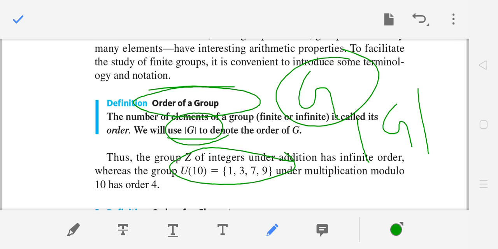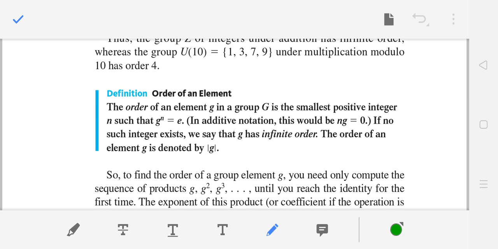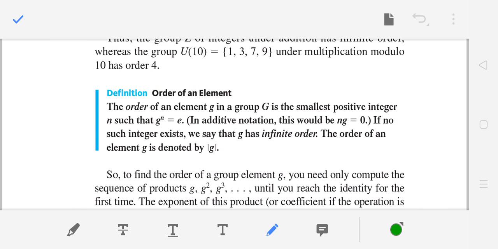I want you to note this fact. So let's discuss another thing. What is that? Order of an element. I have discussed the order of a group, but what is the order of an element? So we are heading towards new topics, so I hope you understand them, and they are the basic foundations. We will go to the advanced stage later on.